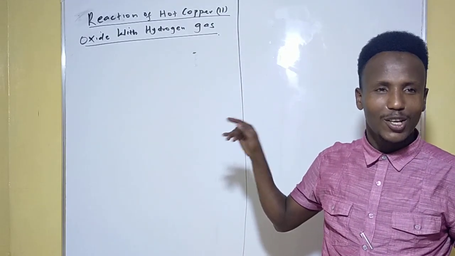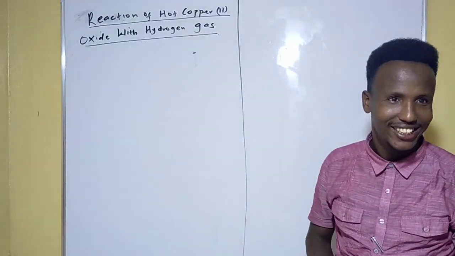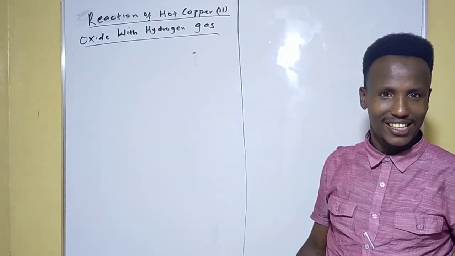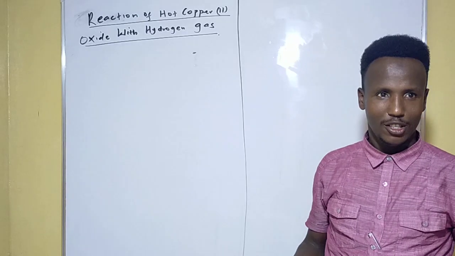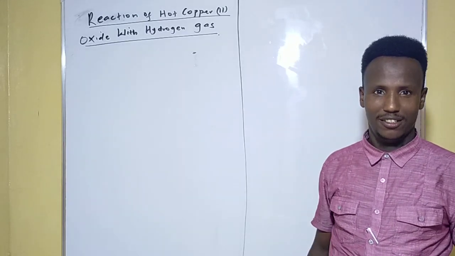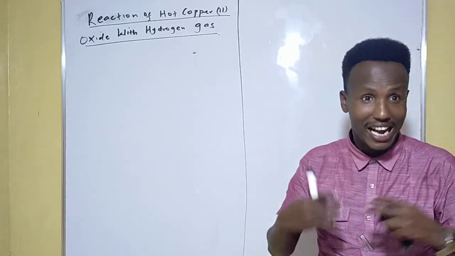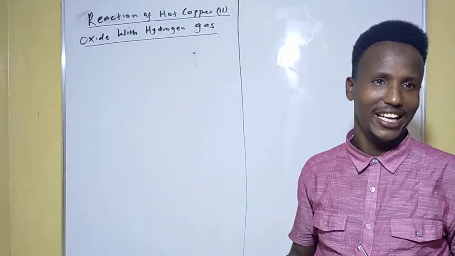Now, the question here is, why are we saying hot cobalt dioxide? Why are we not saying cobalt dioxide? Copper has already undergone oxidation. Just understand that copper is very low in the reactivity series, so it has to be activated. It requires activation energy. That's why we are saying hot cobalt dioxide.